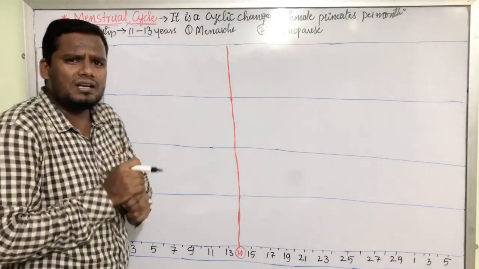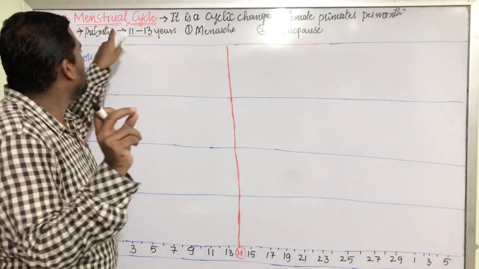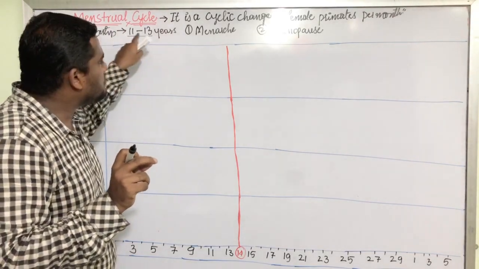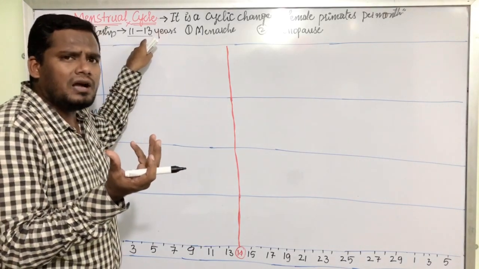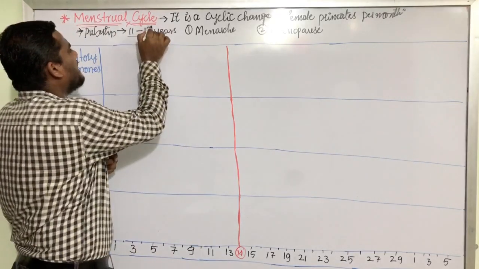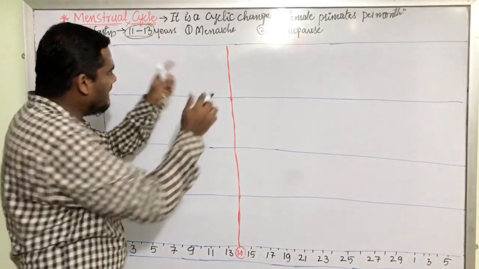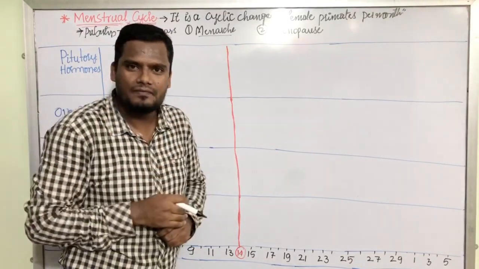Here we have to understand this is an average age of puberty in females. Some girls get puberty at the age of 9. Some girls may get puberty at the age of 10. But the average is 11 to 13 years. Then the first menstrual cycle begins, that is called menarche.